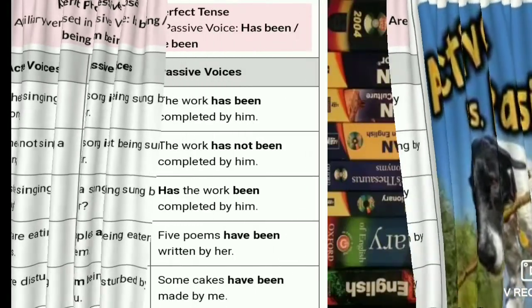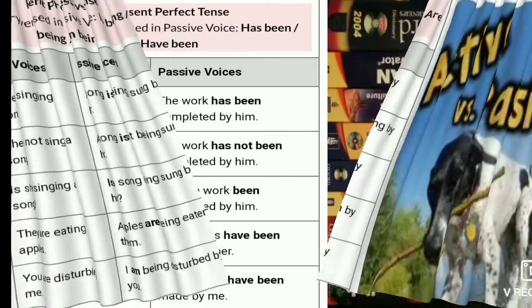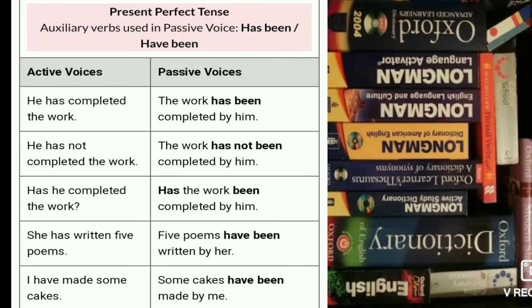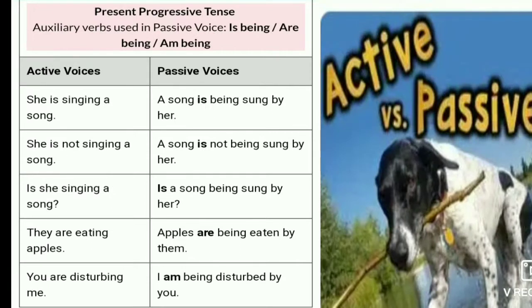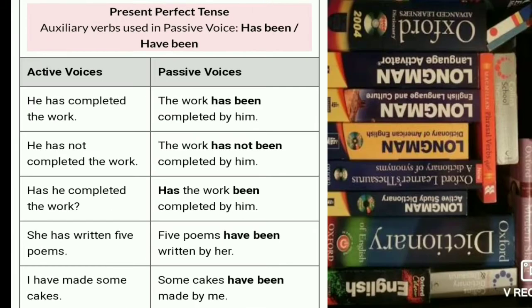And after that we have to know the perfect tense. In the perfect tense, the structure is has/have plus been plus verb 3. Now you see in the positive sentence, he has completed the work. Passive voice: the work has been completed by him. In negative sentence, he has not completed the work. In passive, the work has not been completed by him. In interrogative, has he completed the work? And passive: has the work not been completed by him?